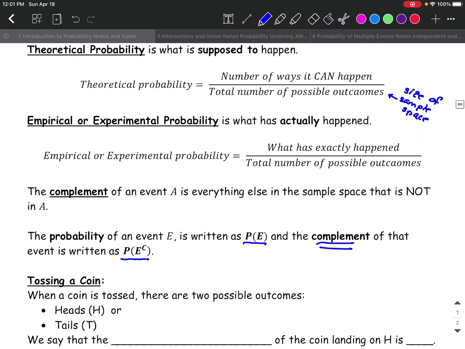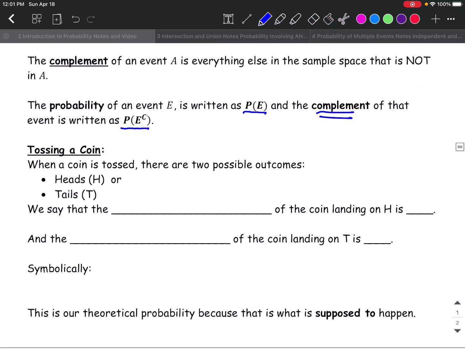So let's take a look at some simple probabilities here. First one, tossing a coin. When a coin is tossed, there are 2 possible outcomes. You can get a heads or you could get a tails. We say that the theoretical probability of the coin landing on a heads is 1/2. Okay, because when you toss it, there's 2 possible outcomes. That's my denominator. And I want a head. There's only one way I can get a head, so that's 1 out of 2.